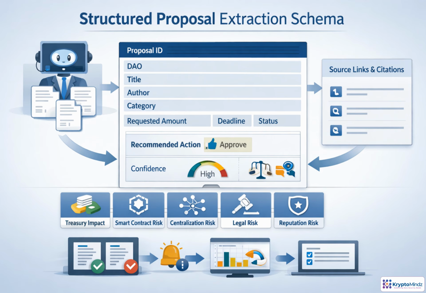Governance agents become much more useful when every proposal is converted into the same structured record. Basic fields identify the proposal and its context. Decision fields capture the recommended action, confidence, trade-offs, and unresolved questions. Risk fields make evaluation consistent across treasury impact, contracts, centralization, legal exposure, and reputation. Source links and citations should stay attached, turning the agent's output from a vague summary into something auditable, comparable, and ready for automation.